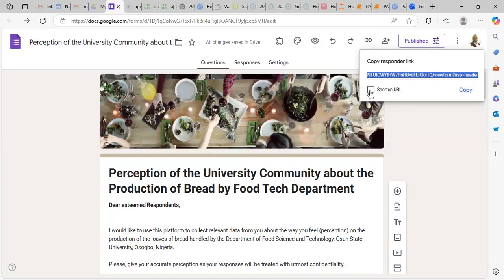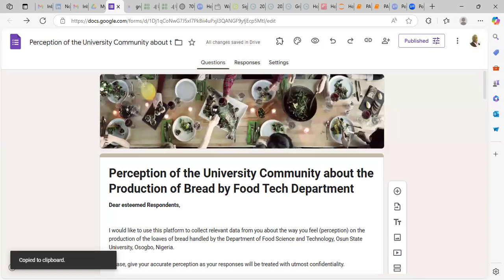You can shorten it. When you shorten it, then you copy the link. When you copy it, you come back to your WhatsApp. Okay, this is the link in WhatsApp.